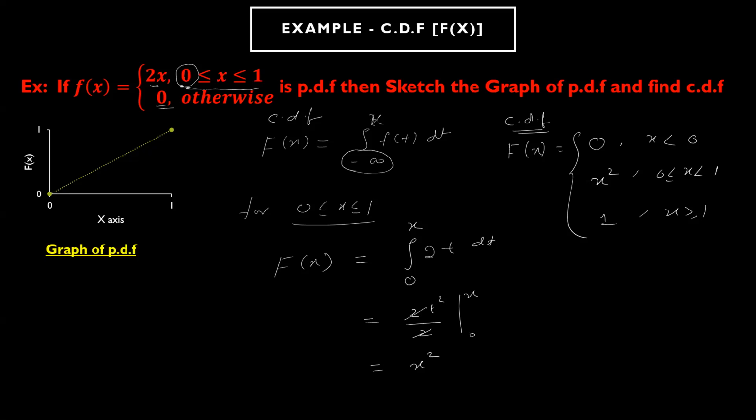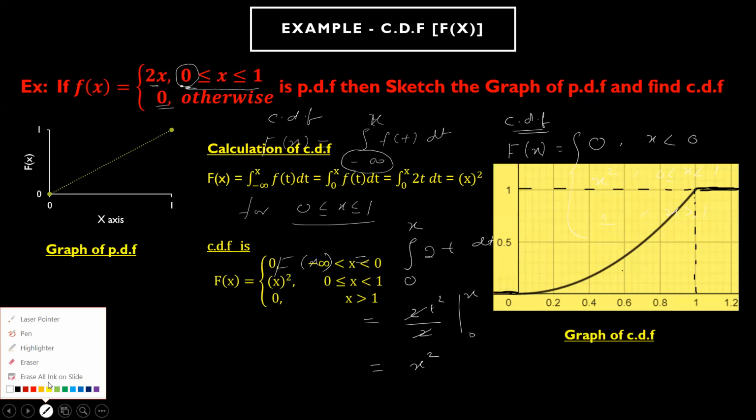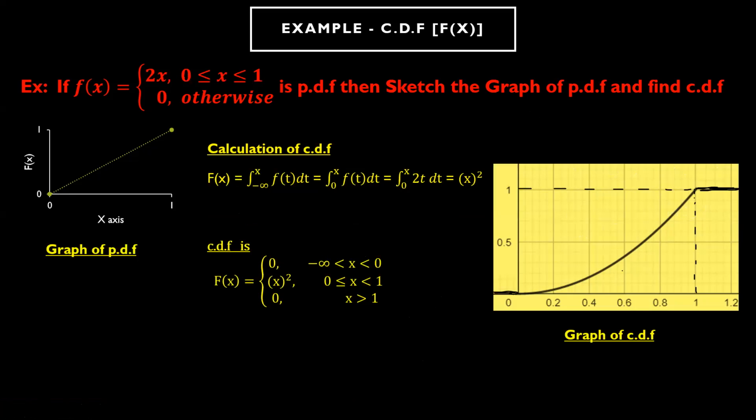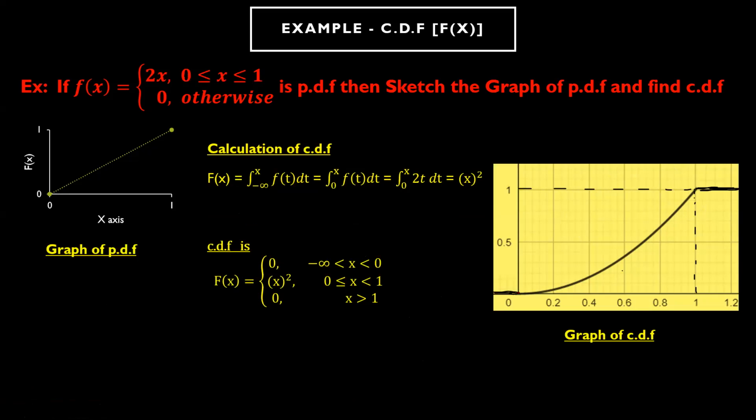So when you plot this, how does it look? This is how it looks. I'll just rub the eraser. You can see that from minus infinity to 0, whatever the value you have less than 0 will be completely 0.